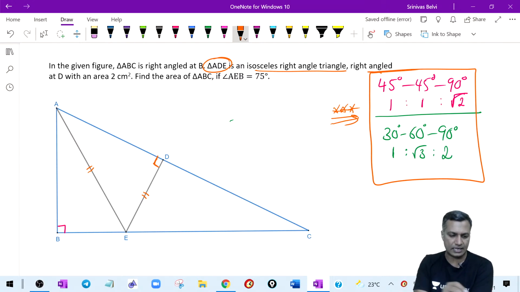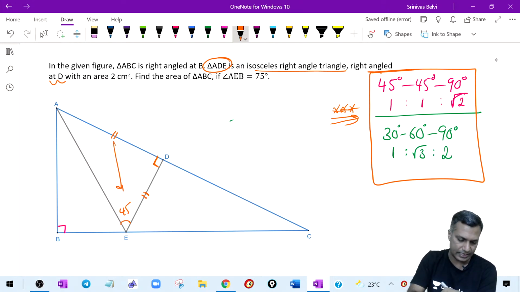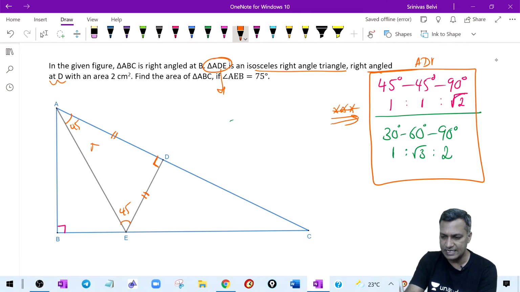It is right angled at D. Therefore, I am marking D as 90 degrees. Now, where is the question of isosceles coming? These two sides are equal. These two sides being equal means the angle opposite this particular side is 45 degrees, and the angle opposite this other side is 45 degrees. Therefore, ADE is what I am referring to as a 45, 45, 90 triangle.